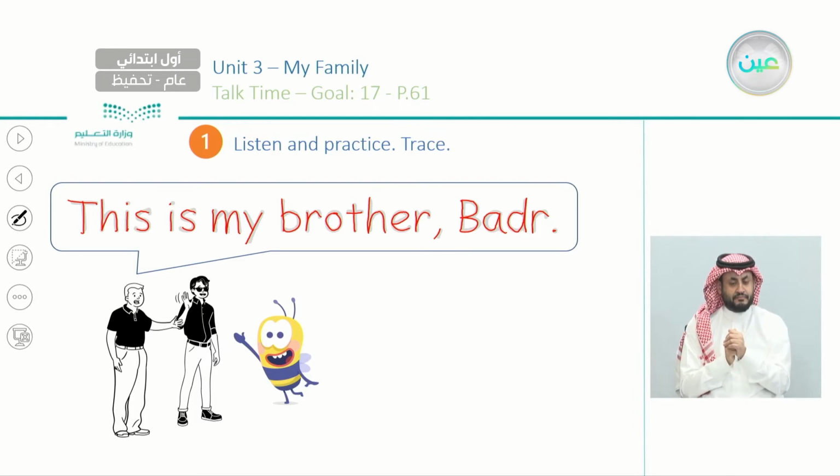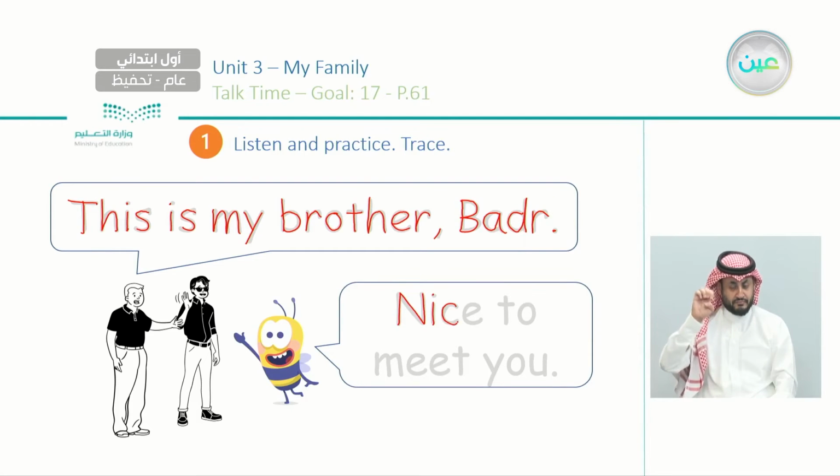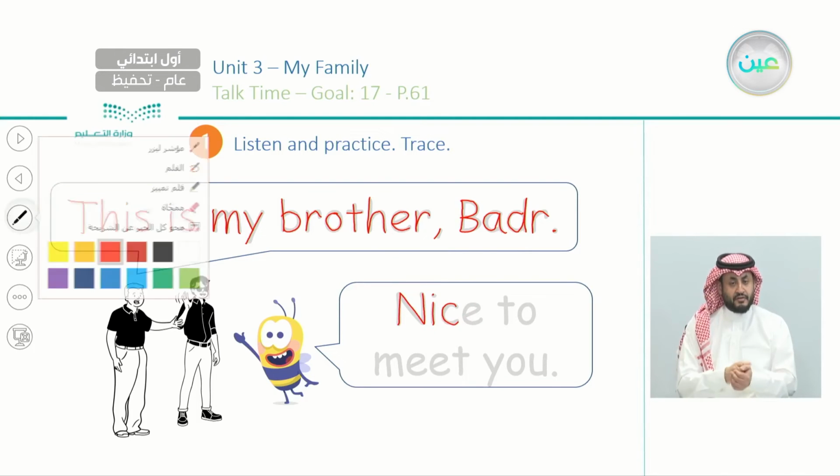Okay. What do you think B will say? Nice to meet you. Excellent. Nice to meet you. And let's trace again. So we have N, start from the bottom up, then bottom up again. I, C, E. Okay. We have E after C.